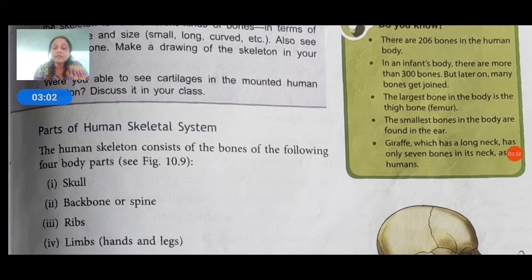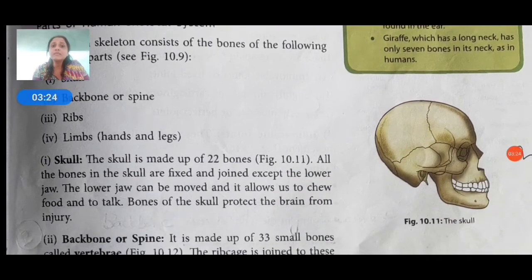Skull first, second backbone or spine, third ribs, and then limbs. Limbs, that means hands and legs, which are very useful for us. If we want to do any kind of work, then hands always help us. And if we want to go from one place to another, that is not possible without legs.